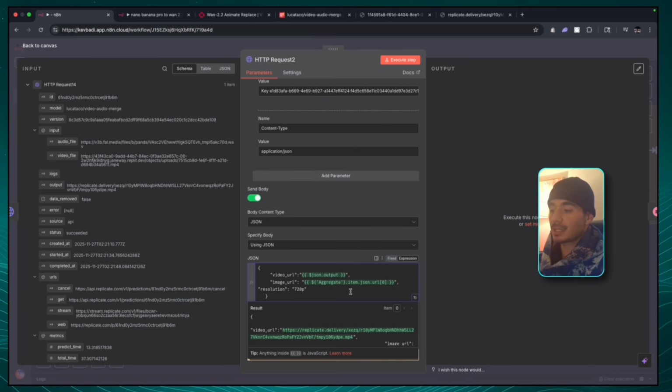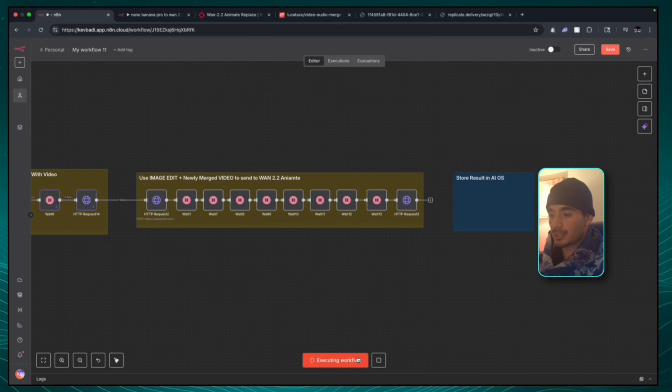If you guys want to take it a step further, there are video upscalers that can take it from 720p to 4K. But I'll save that for you guys to do on your own because it's not really as important as the workflow itself. All I'm going to do now is click execute workflow, and that should send the video and the audio to the workflow. Now we can go for a coffee, go for a run, get a lift in, because this part of the automation can take up to 20 minutes.